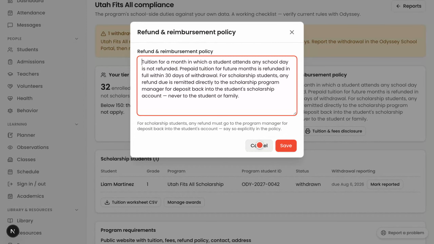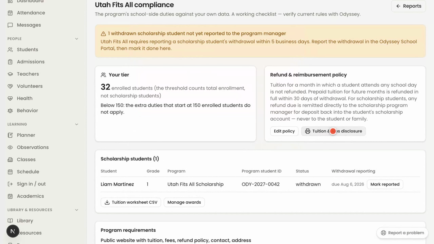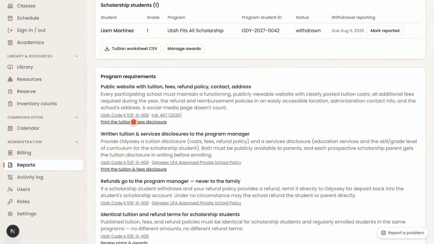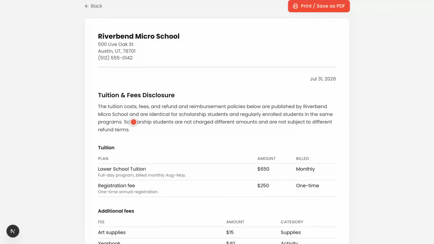Edit policy opens it. Say plainly that a scholarship refund goes to the program manager, never to the family. Then click Print the tuition and fees disclosure. The same link sits on the refund card. It comes out on your letterhead. The name, address, and phone the program also asks for.